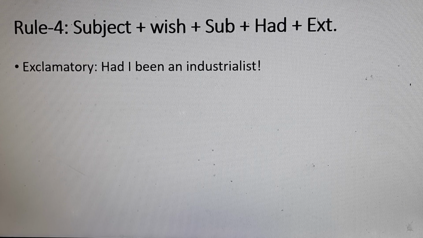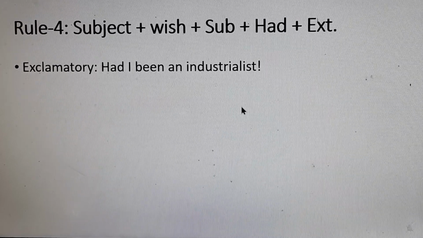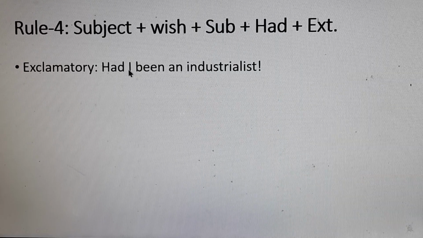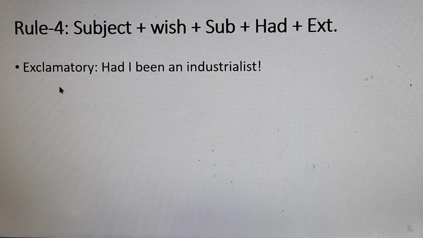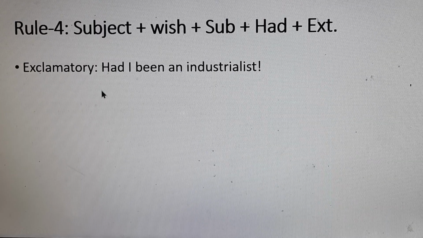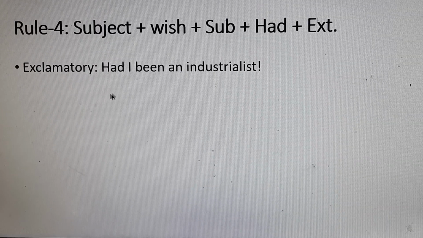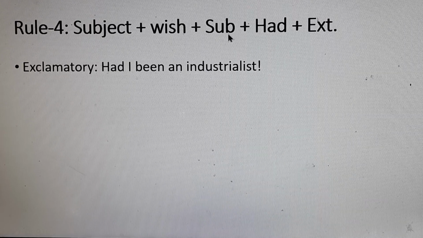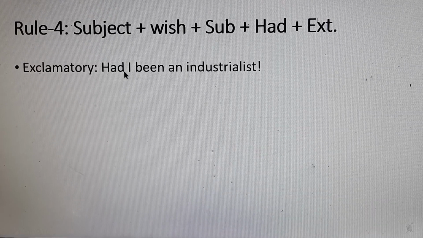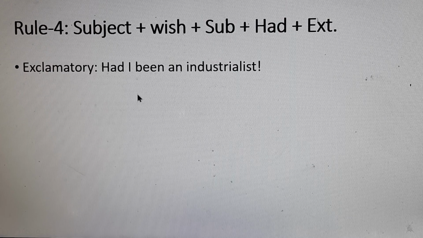Okay, dear students, now let's try to write down. I hope you have written the correct answer. What is our subject here? The subject is I, right? So we are going to write down I first, and after that, according to the structure, we are going to write down wish. I wish. Then again the subject will be written: I wish I.